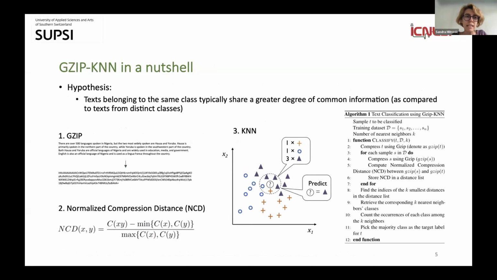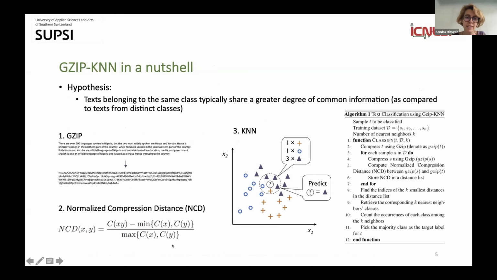This approach is based on three major things. One is, as you can see in the name, there is gzip, so there is a compression of the text. Then the distance between the compressed texts is calculated in a particular way, as you can see here.